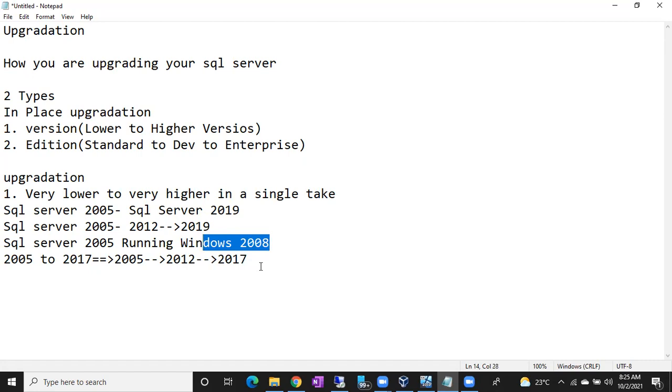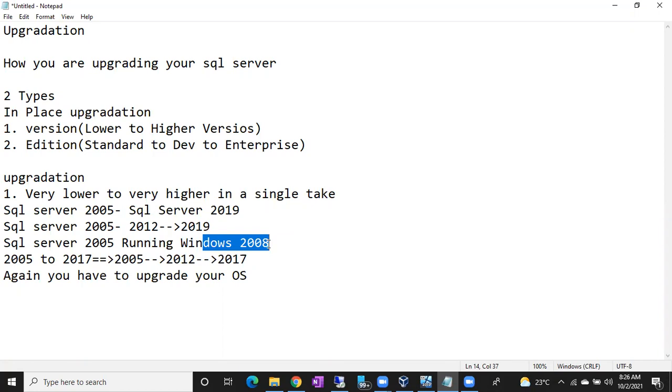So now what is the challenge here? Again you have to upgrade your operating system first. First you have to upgrade from Windows 2008 to Windows 2016. Usually, if we ask the Windows team to upgrade, they upgrade to the newer, latest version, which is Windows Server 2019.